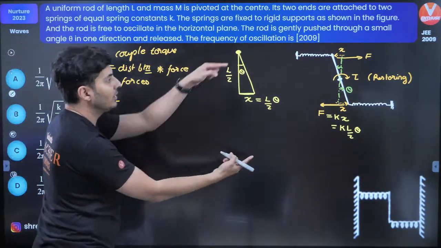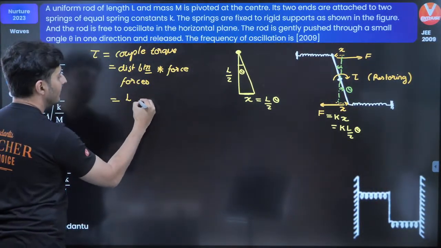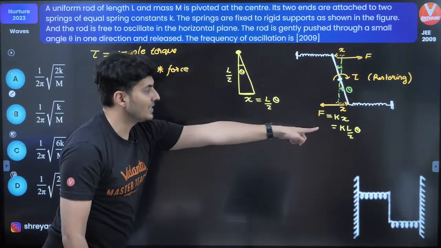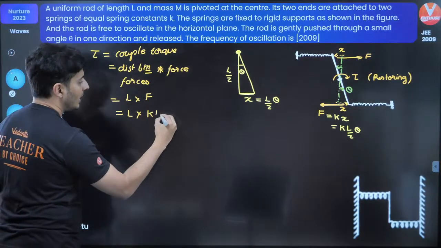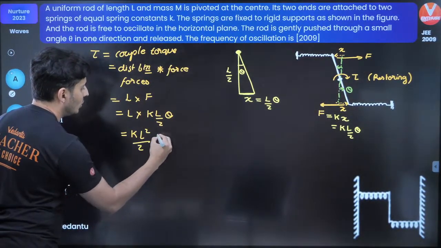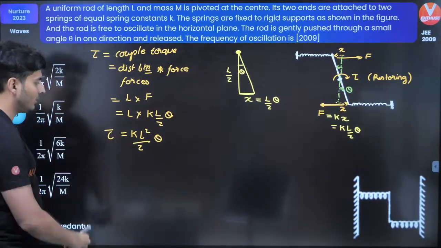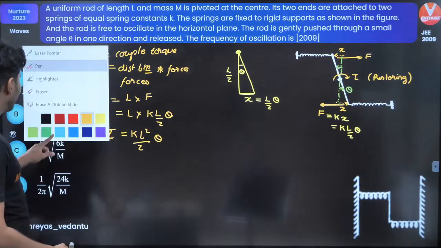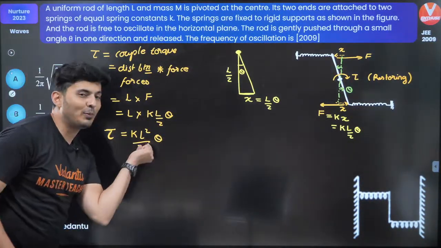Remember coupled torque. The distance between the two forces is L. Any one force is F, and that value of the force I just figured out, k L by 2 into theta. So this will become k L square by 2 into theta. That's your torque. Once you get this torque, you can clearly see this is proportional to theta.